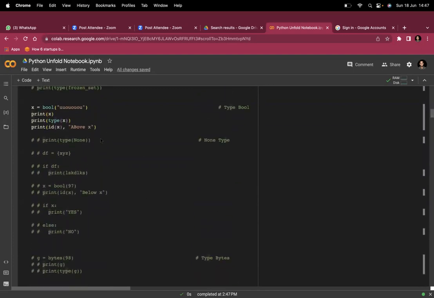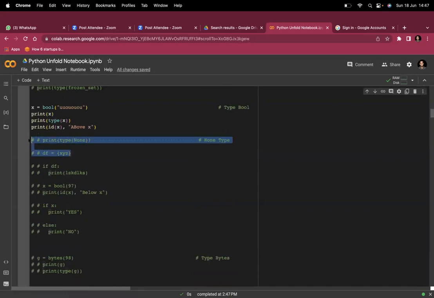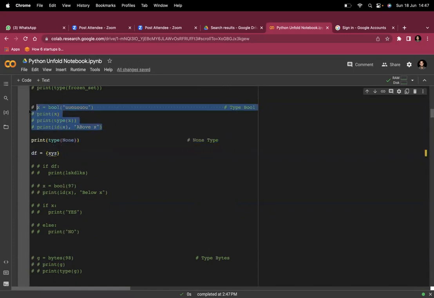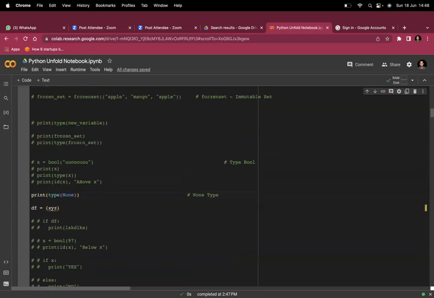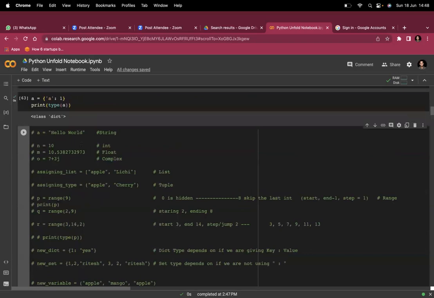Now we will see this. There is a special keyword in Python, which is None. If you try to print the type of None, what is the type of this keyword None?